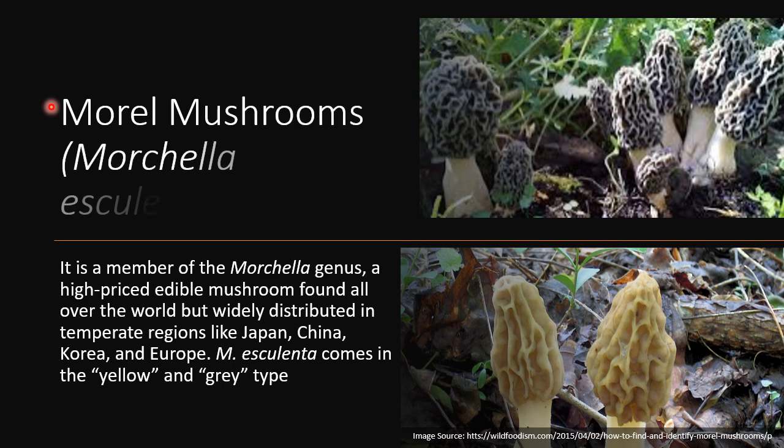The plant of interest in this study is morel mushrooms, Morchella esculenta. It is a member of the Morchella genus. It is a highly priced edible mushroom found all over the world, but widely distributed in temperate regions like Japan, China, Korea, and Europe, and it's also found in Illinois as well. M. esculenta comes in the yellow and gray type. We can see the yellow one over here in the box below, and above we can see the gray type.